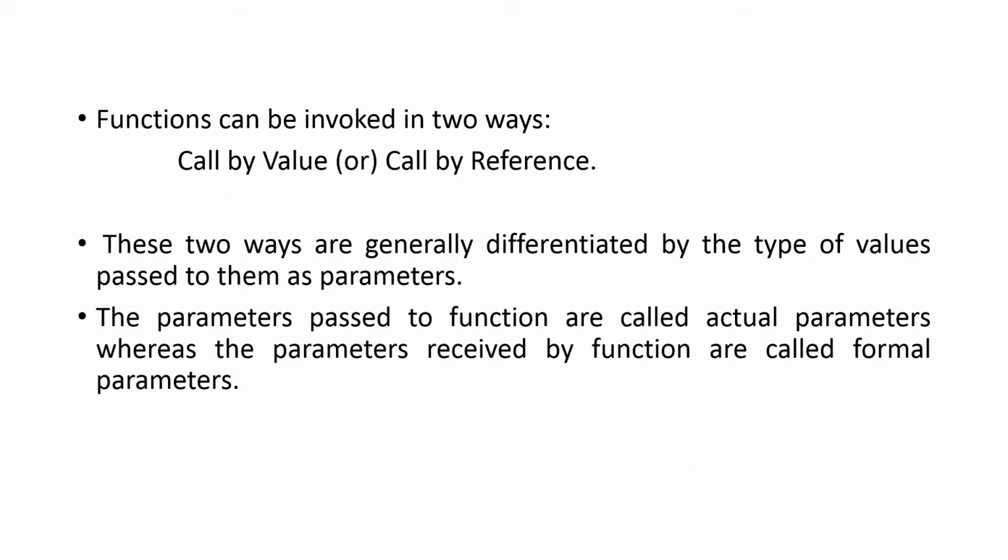Functions can normally be invoked in two ways: call by value and call by reference. These two ways are generally differentiated by the type of values passed to them as parameters. Based on the type of values passed, two types of functions can be there: call by value and call by reference. That is, if values are passed as parameters, that is call by value, and if a reference or address is passed in parameters, that is call by reference.